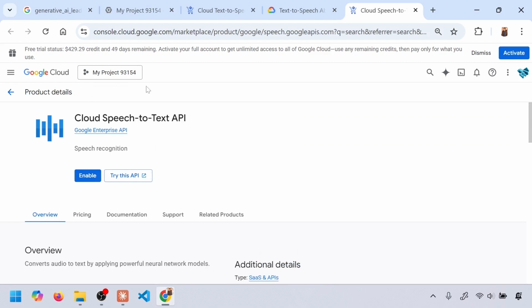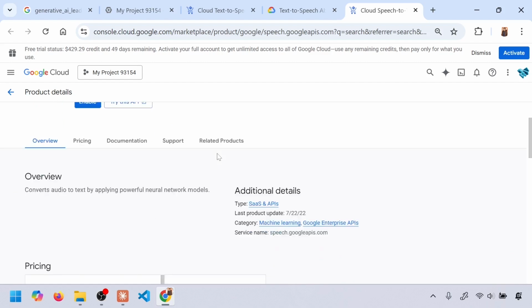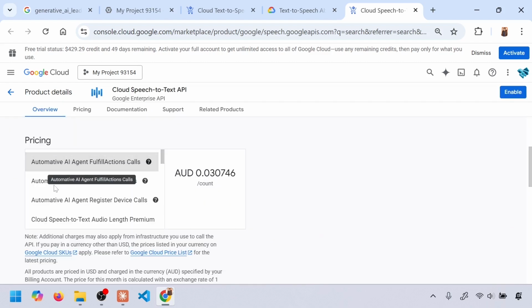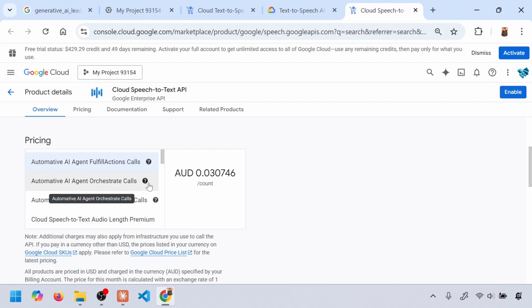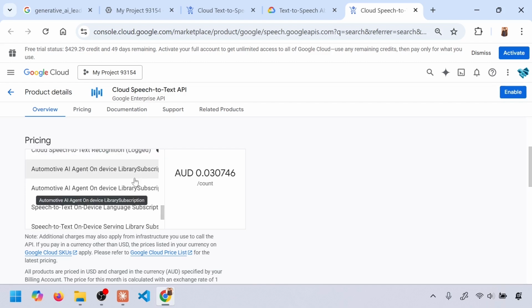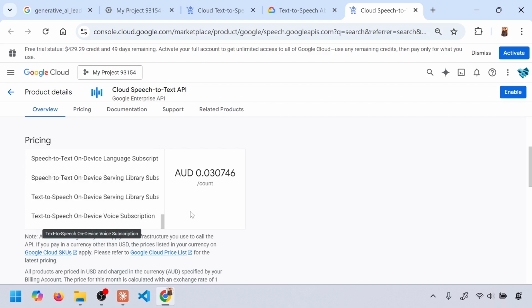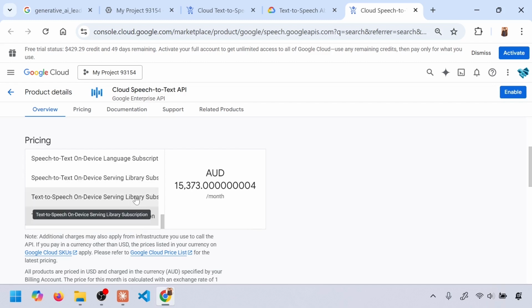So this is the Google Cloud, where we have the speech to text API. This is where the pricing comes into the picture. Different offerings are there based on the requirements. I'm not going into the details of it because it's outside the context of the certification, but these are all REST APIs. Some are on device. The cost is pretty high for on device, which means that you're running it not on the cloud.